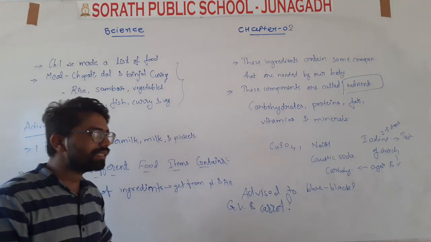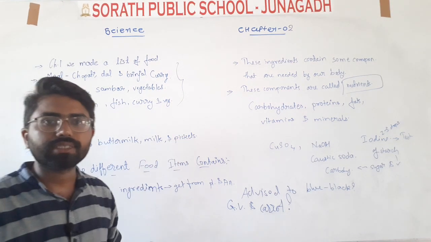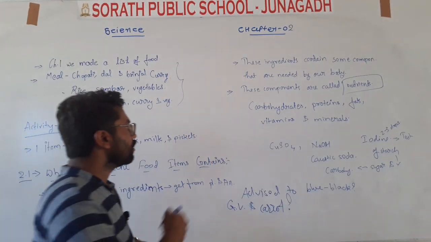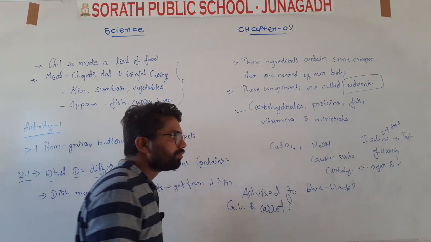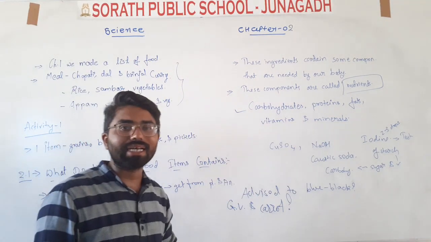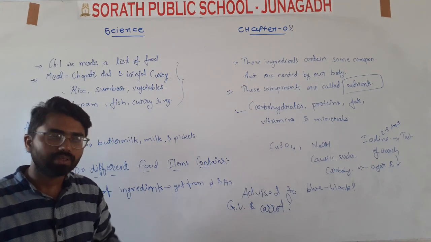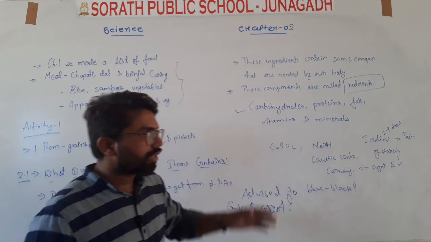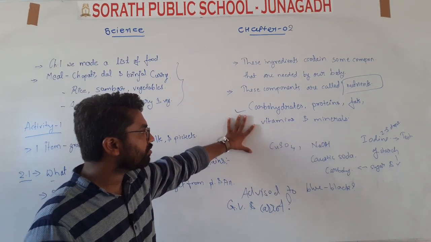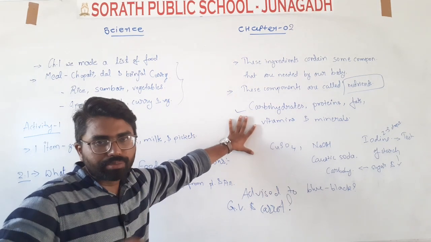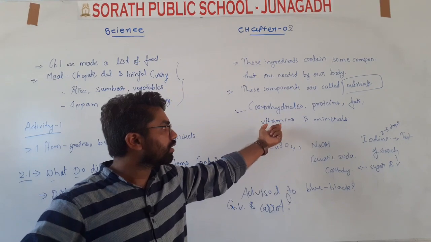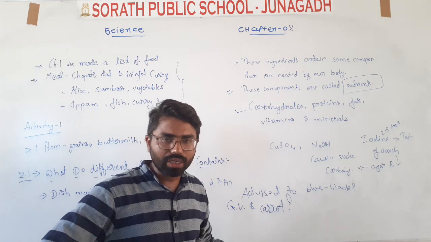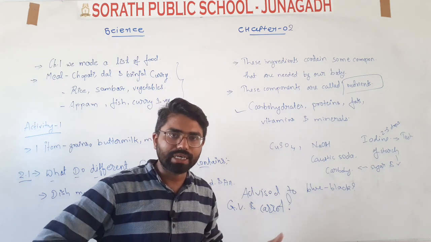Some of the basic nutrients are carbohydrates, proteins, vitamins, minerals, fats. These are the components which are present in the ingredients of the food. Carbohydrates, proteins, fats, vitamins and minerals. Now vitamins are of many types, sub-vitamins. This is one word, vitamin, but in vitamin there are many vitamins included. Vitamin A, vitamin B, C, D, K, like that.